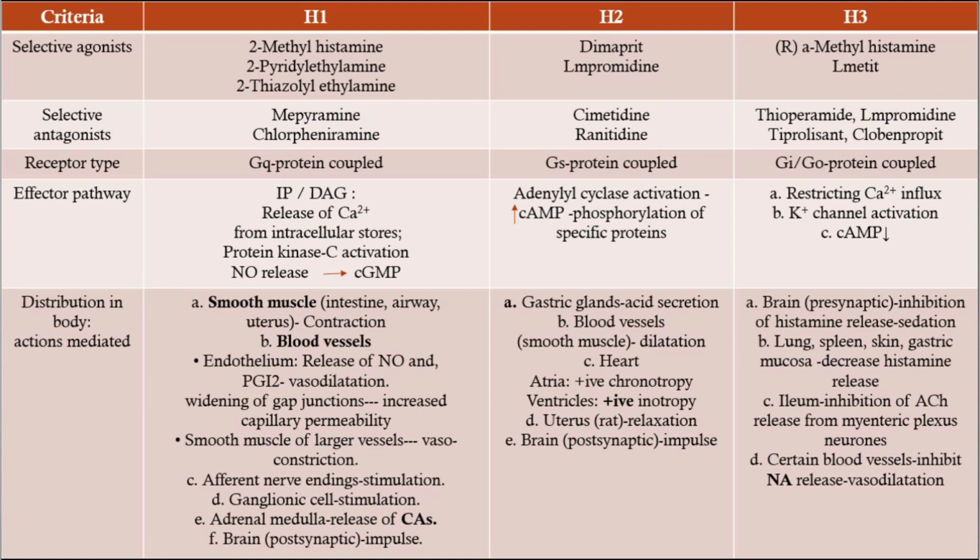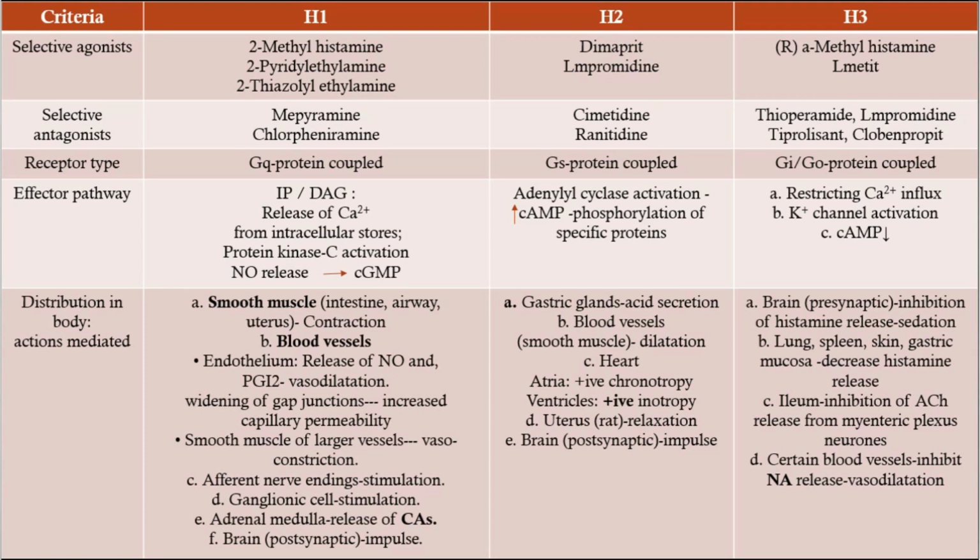Third is smooth muscle of large vessels. It causes vasoconstriction. So in large blood vessels it causes vasoconstriction, while in small blood vessels it causes vasodilation. Efferent nerve endings are stimulated, ganglionic cell stimulation, and adrenal medulla releases catecholamines. Lastly, in the brain it produces impulses, meaning repolarization and depolarization. So that is the H1 receptor.